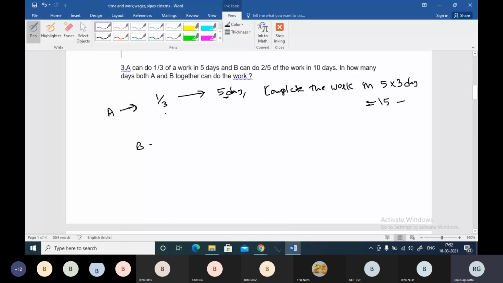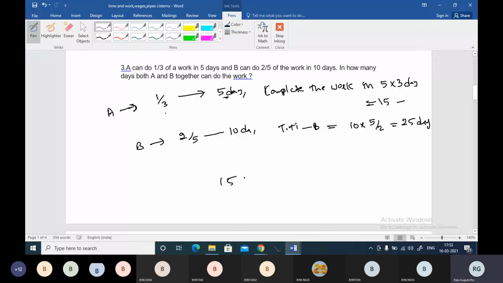Now when we talk about B, B completes 2 by 5 of the work in 10 days. And total time taken by B will be 10 into the reverse of that fraction. So it's 25 days. So B is going to complete the work in 25 days.